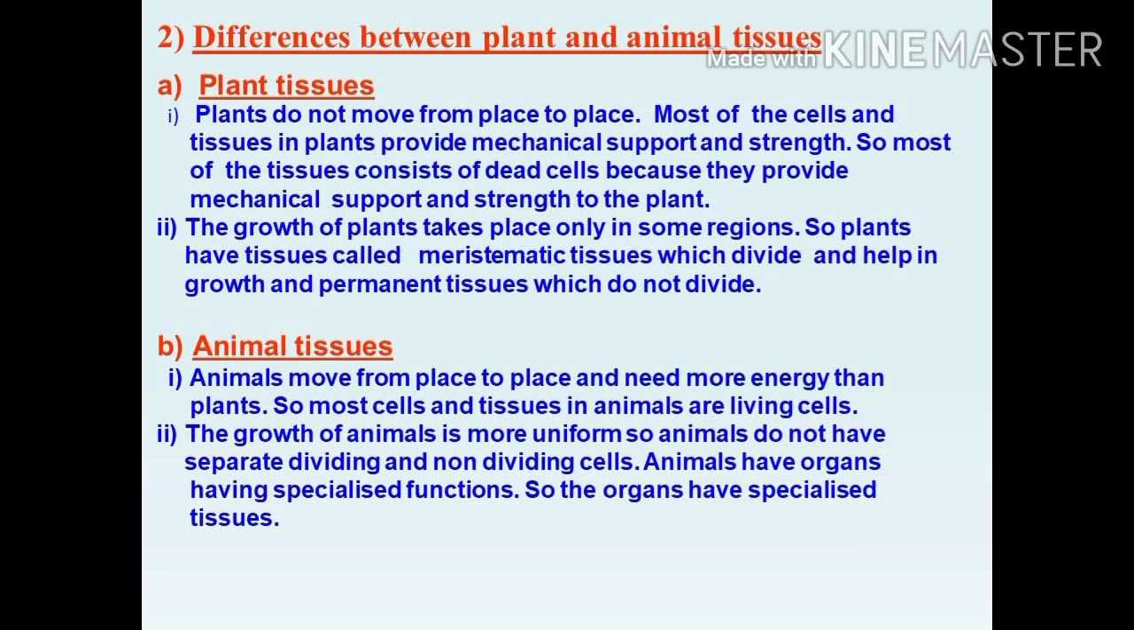So first you just keep it in your mind. The fundamental unit of life is the cell. A number of cells combine to form tissues. The tissues have separate, specialized functions. A group of tissues combine to form organs. A number of organs combine to form an organ system. So the organs have specialized tissues.